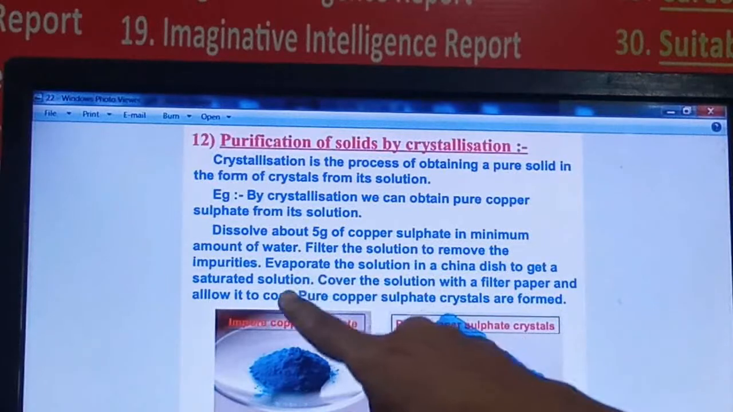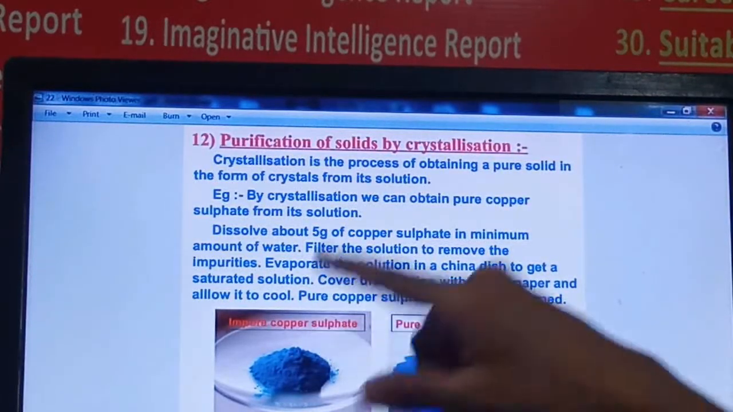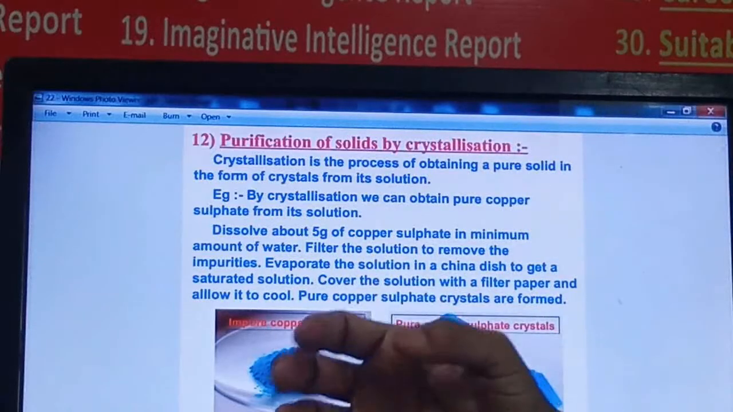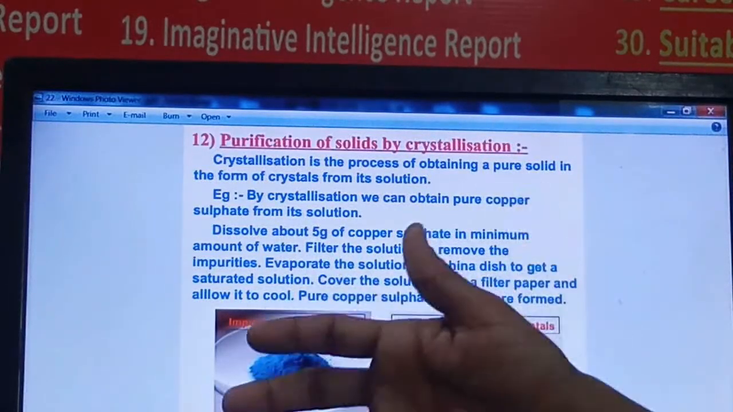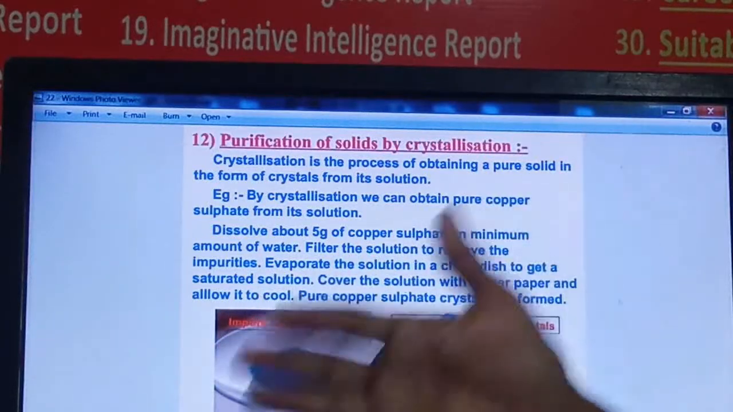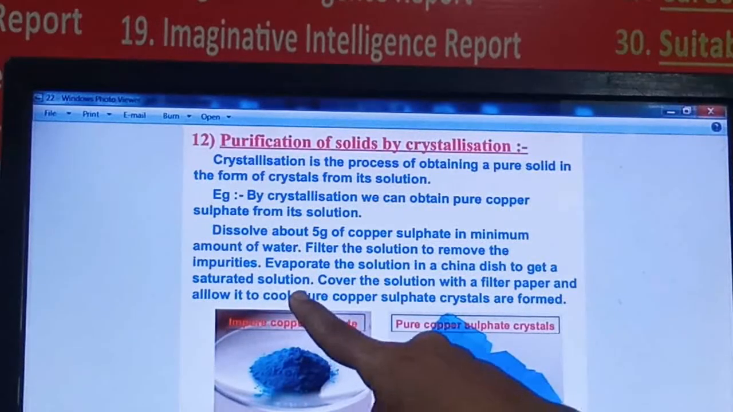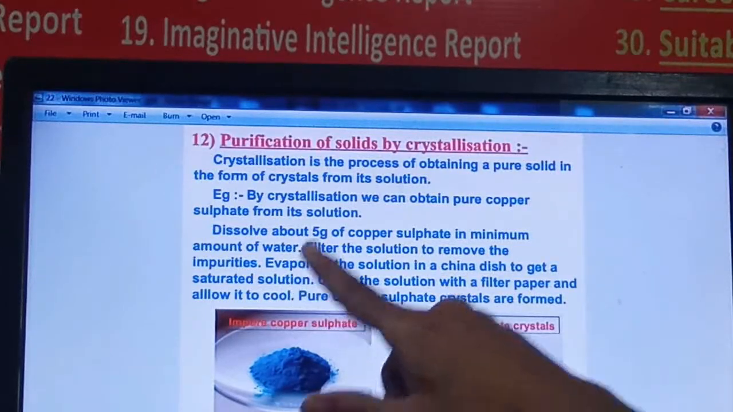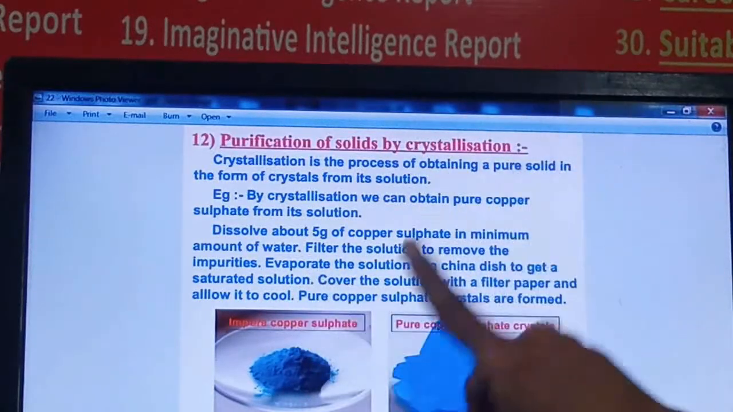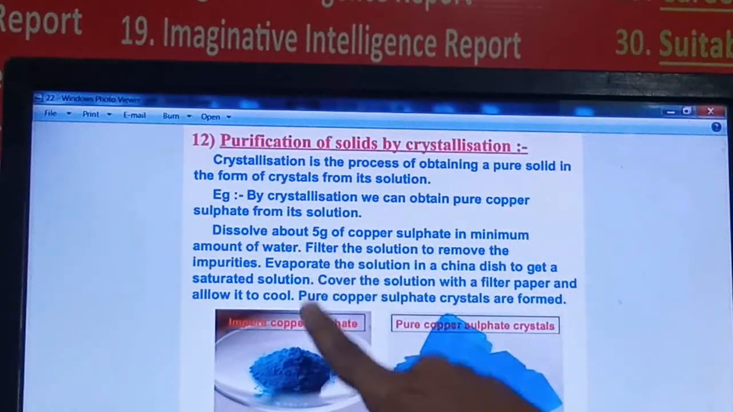Once this saturated solution is formed, it means the dissolving capacity of the water is over. Now no further copper sulfate is dissolved in the water, and that solution is called a saturated solution. Once you have prepared a saturated solution at a high temperature, allow it to cool slowly.